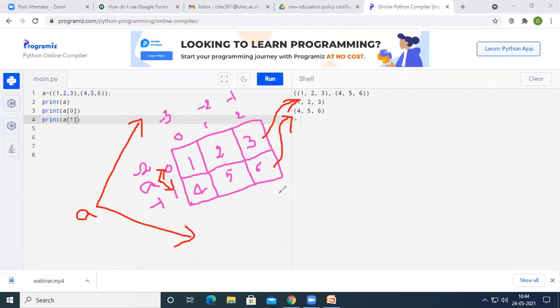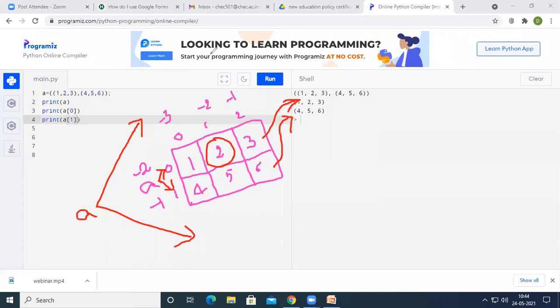Now, what I want to do is see 2 on the output screen. So I want to print this particular 2. If I want to print 2, the row index is 0 and the column index is 1. So if I give A of 0, 1, 2 will be printed. At the same time, when I want to use the negative index, I can give A of -2 and -2. That will print 2 on the output screen.